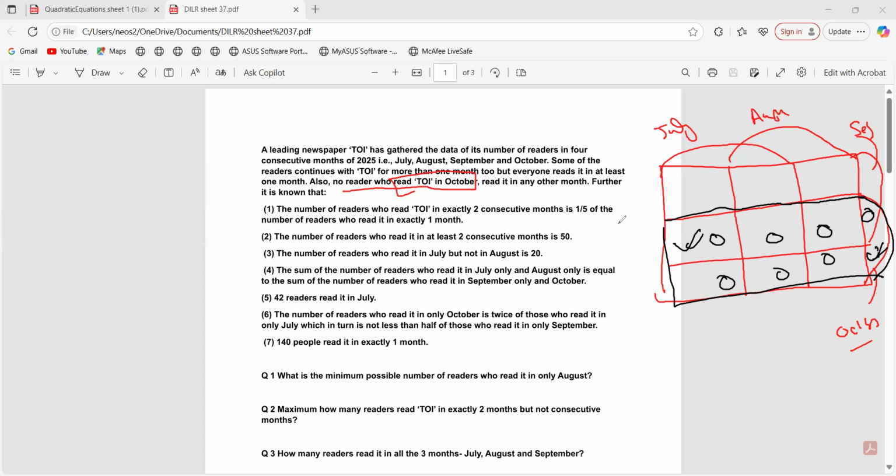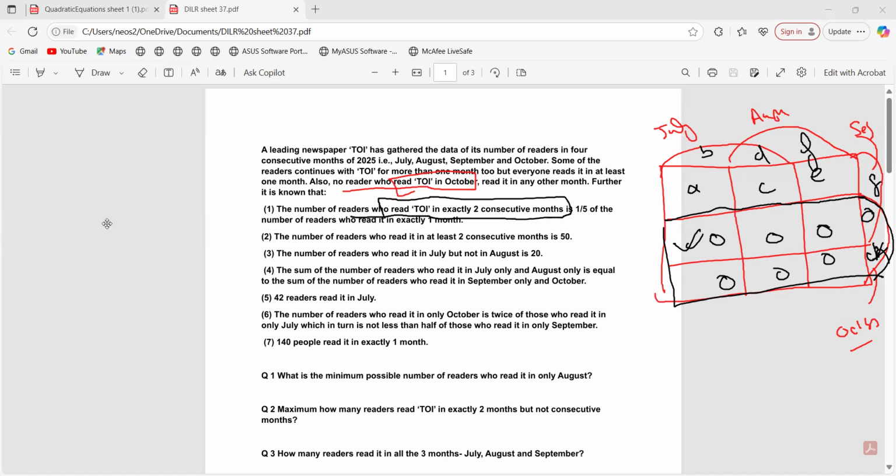Now let us put the variables for the others: A, B, C, D, E, F, G, and this one is H. Only October is H, right? Now, the next step would be to write the equations. Now read the first one: the number of readers who read TOI in exactly two consecutive months.